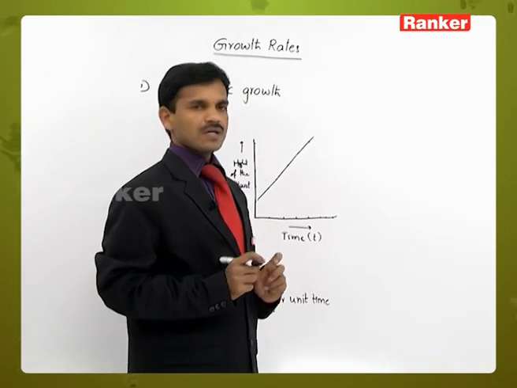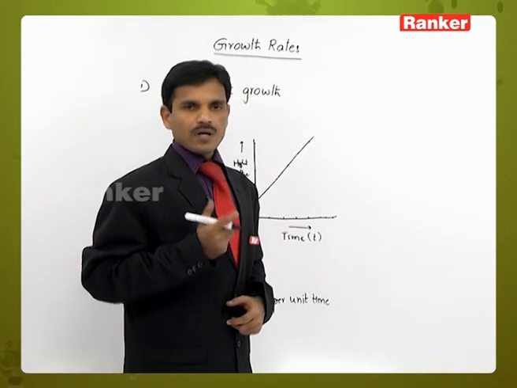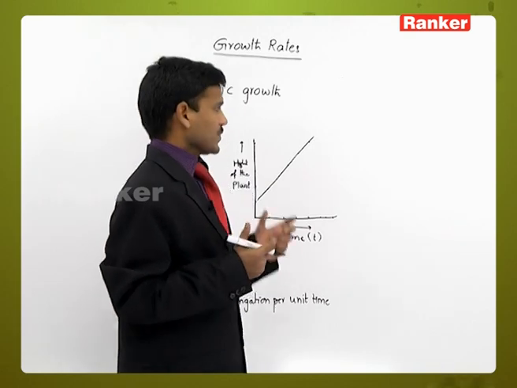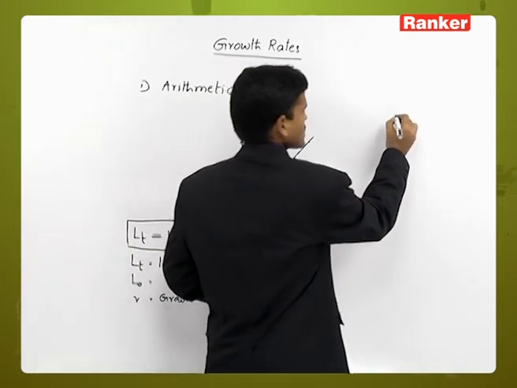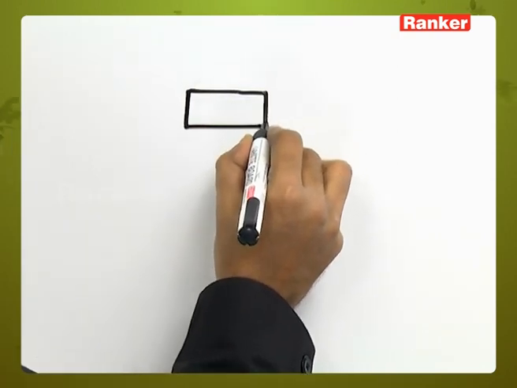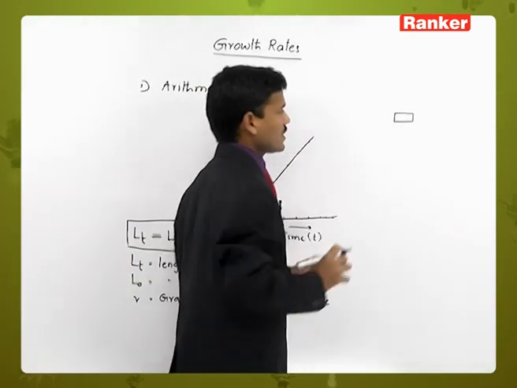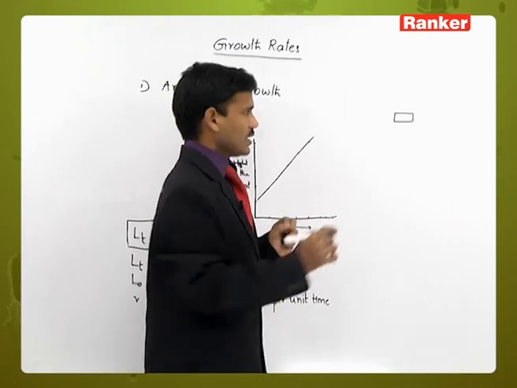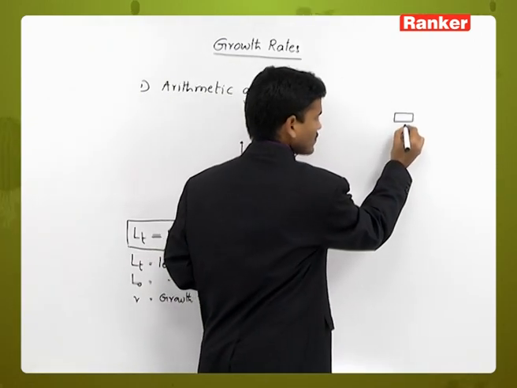It is taking place generally in the meristematic zone. Here the meristematic cells are dividing. For example, it is one meristematic cell, and it is undergoing the division.